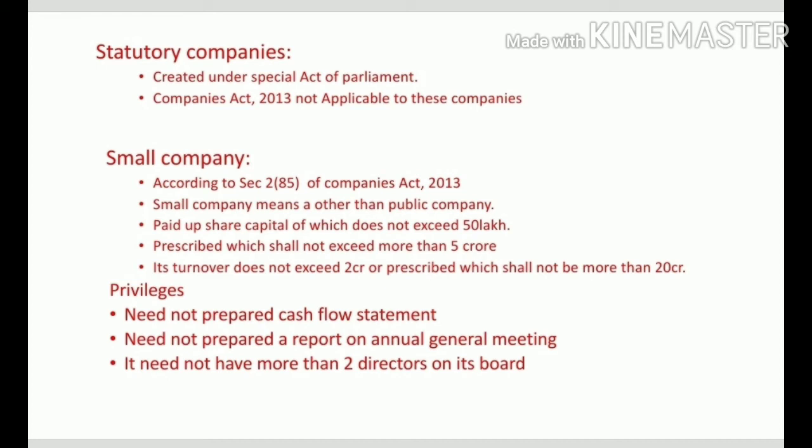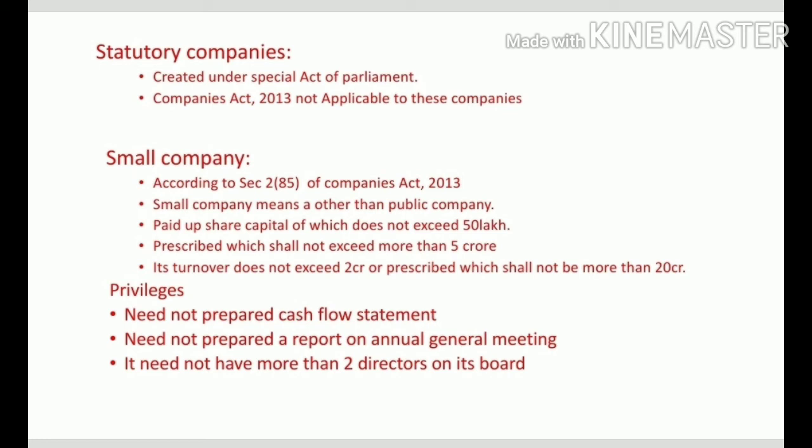Then next, the prescribed limit shall not exceed more than 5 crores. It means their authorized capital does not exceed more than 5 crores. So if it is a small company, their authorized capital is fixed at 5 crore, but their paid up capital is fixed at 50 lakhs.